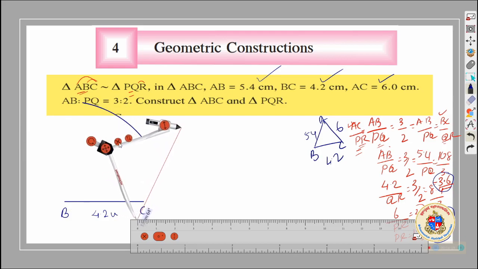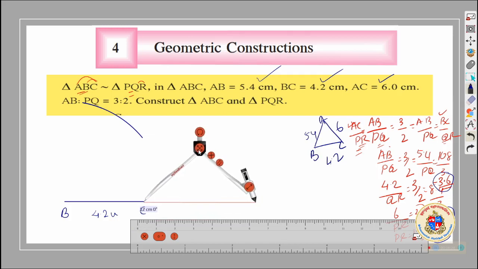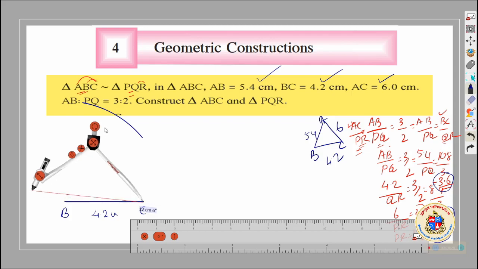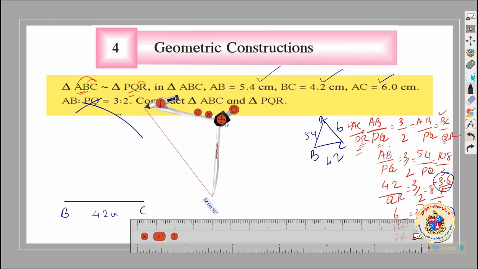Measure for CA is 6 centimeter. Okay, see whether our arc will come correctly. Sorry that it comes in the area where I have written something.